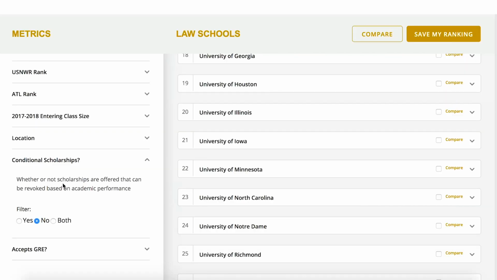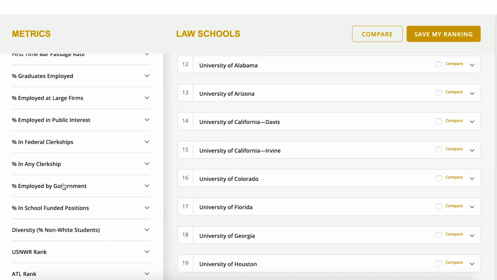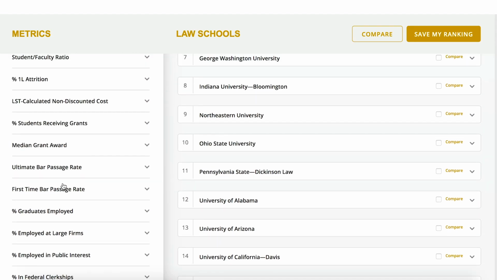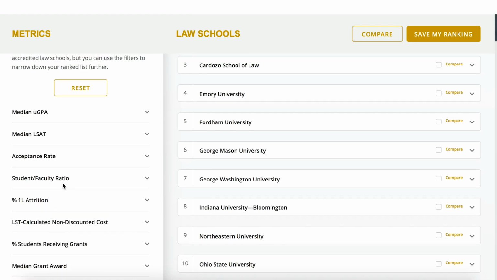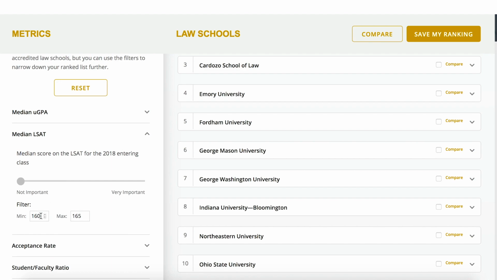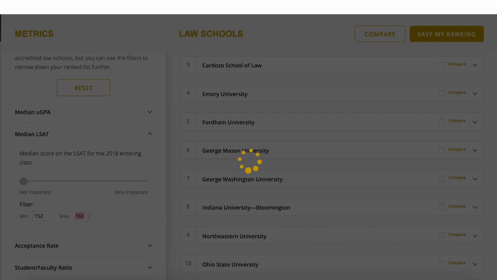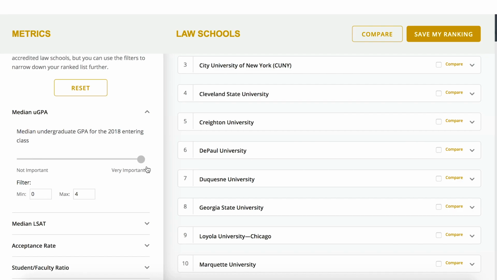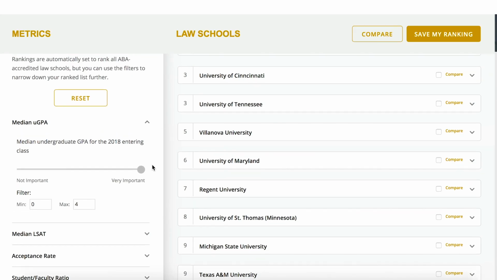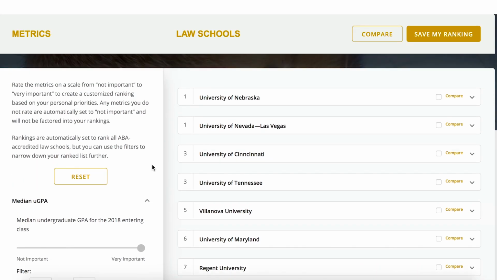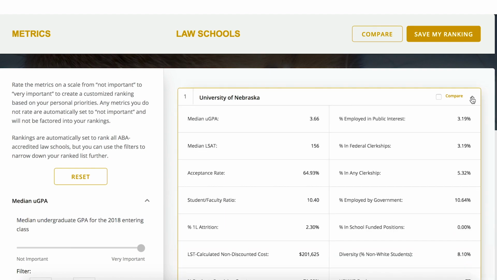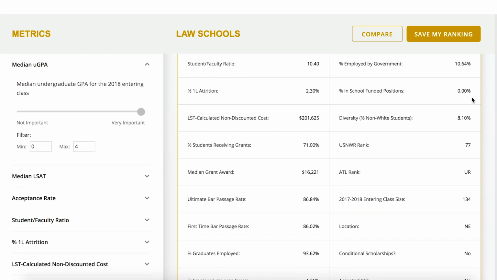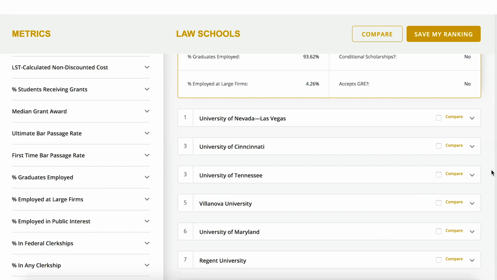Here's an example of how to use the metrics and filters in conjunction. Let's say I want to see all law schools with an LSAT median between 152 and 158 ranked in order of their GPA median. I can filter the LSAT medians here, and then weight the GPA medians for ranking here. What MyRank then displays is a narrowed down list from every ABA accredited law school down to only those with my specified LSAT medians, ranked in order of highest GPA median to lowest.